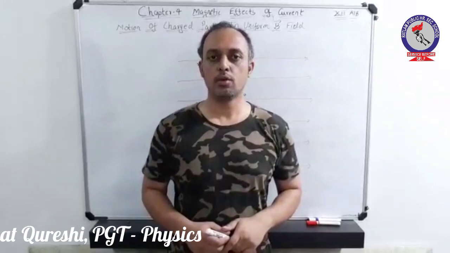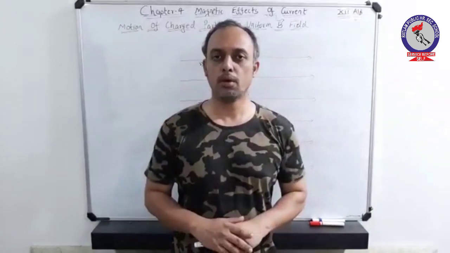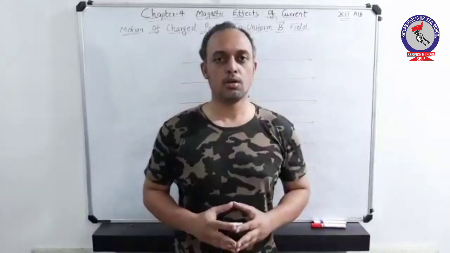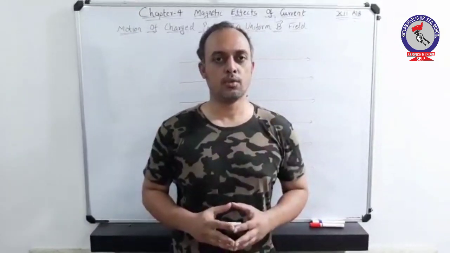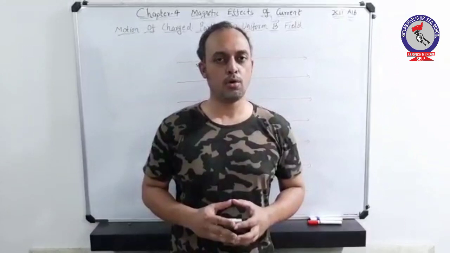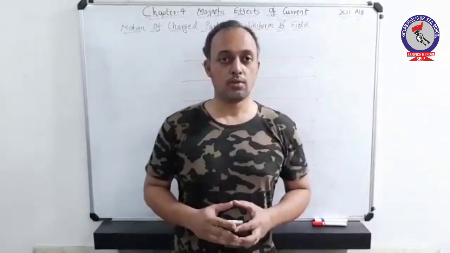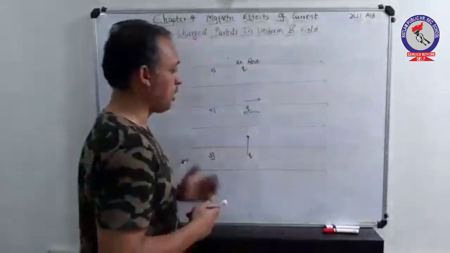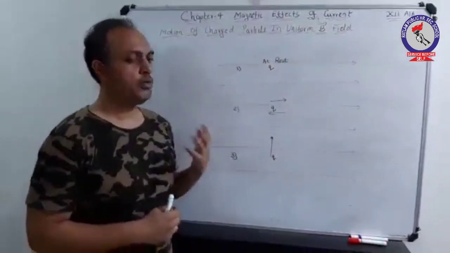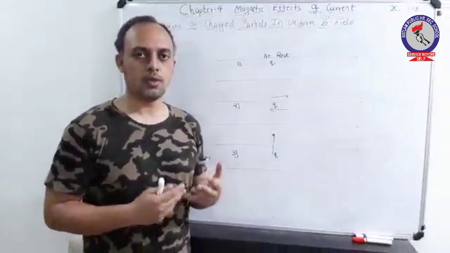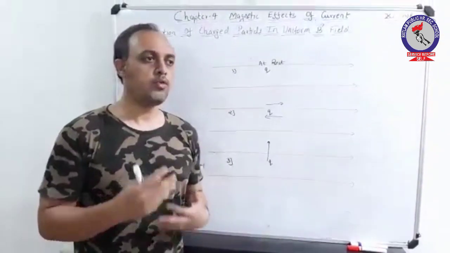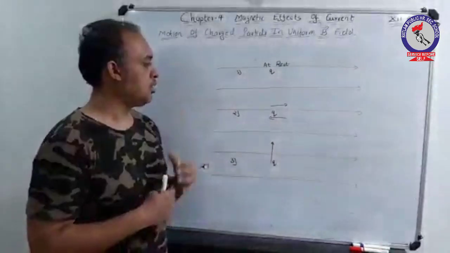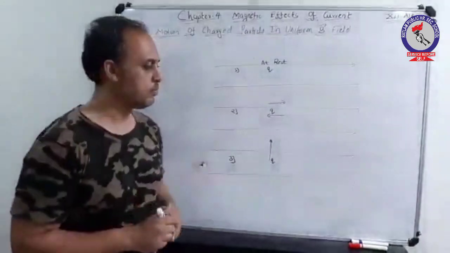In this section of my video, we will be going through the basic important conclusions about when a charged particle moves in a magnetic field. As the conclusions are very important for theoretical as well as numerical point of view, let's go through them. As we have just observed, whenever a charged particle enters a uniform magnetic field, it follows a helical or a circular path. These are the basic three conclusions which can be drawn.